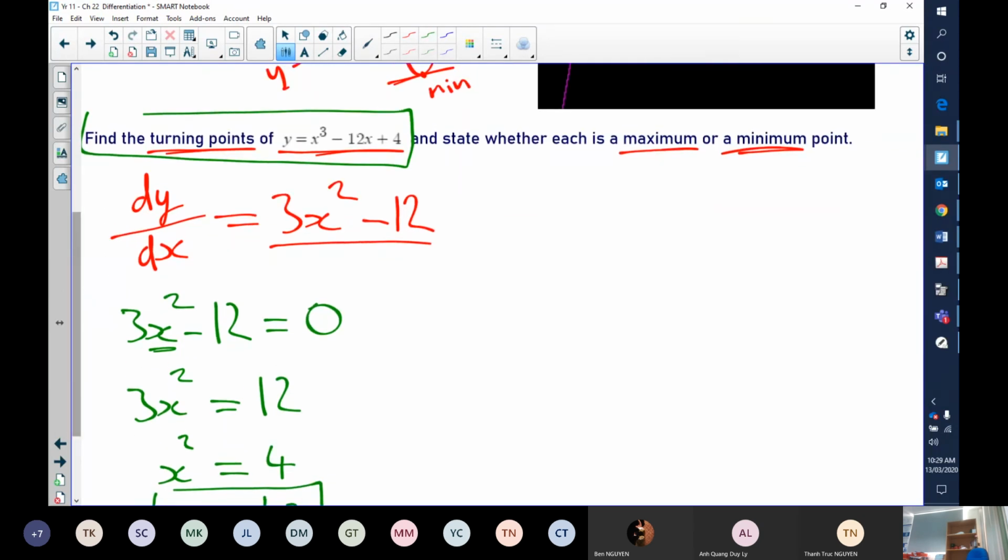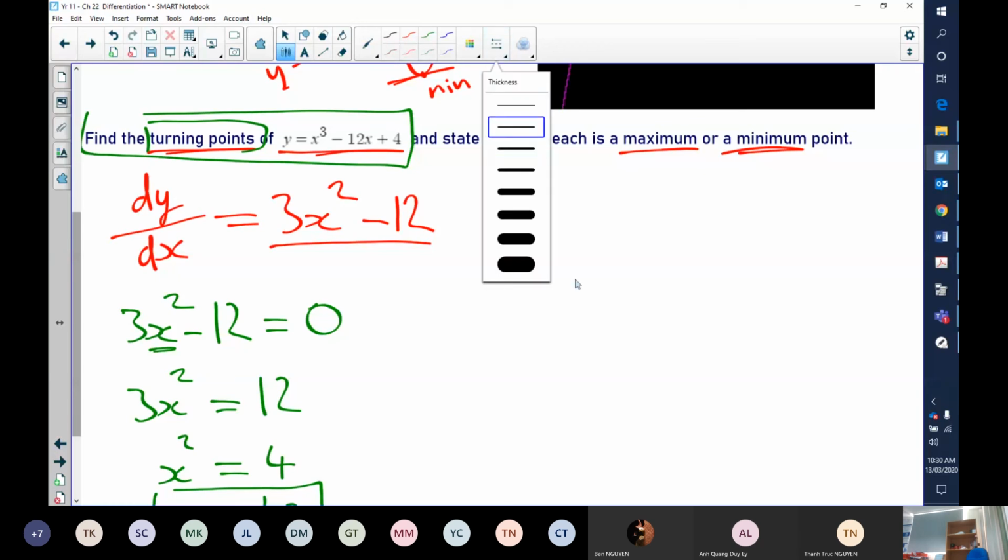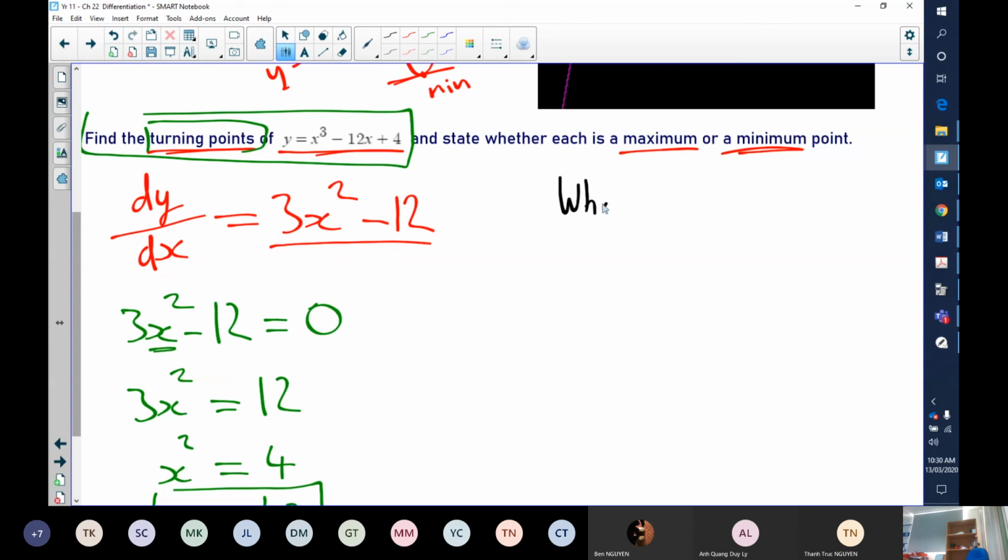So let's figure out exactly where those turning points are. Let's find an actual coordinate pair for those two so we can see where they are. So let's go with black here. When we've got two x values, so how about when x is equal to positive 2, what's our y coordinate going to be? All I need to do is substitute this into our initial function. This is going to tell me what my y coordinate is when x is equal to 2.